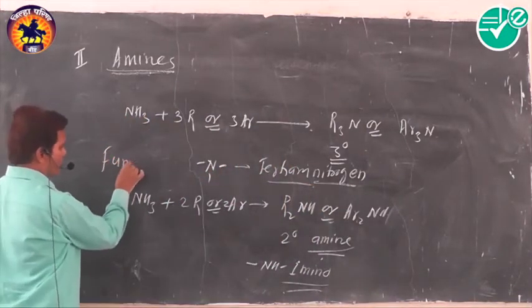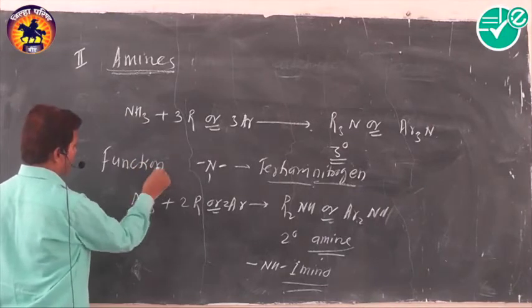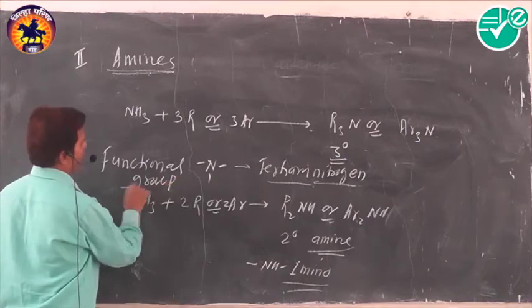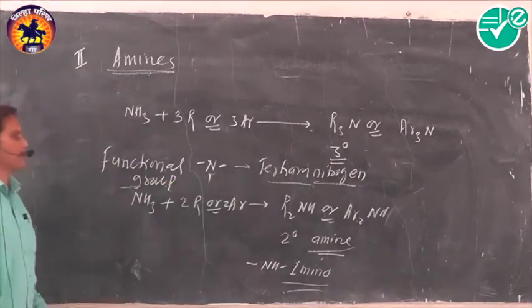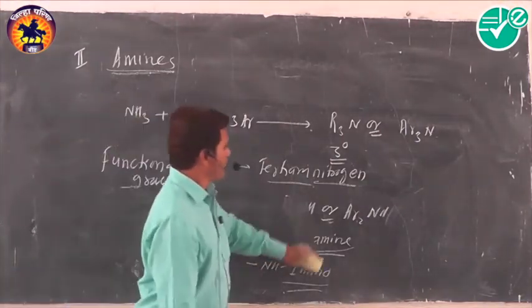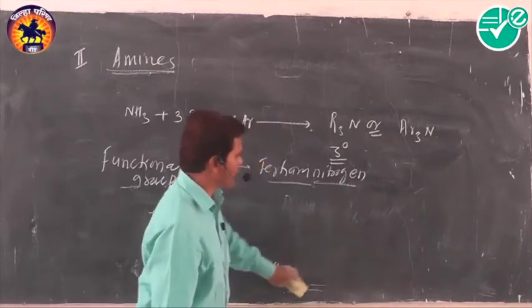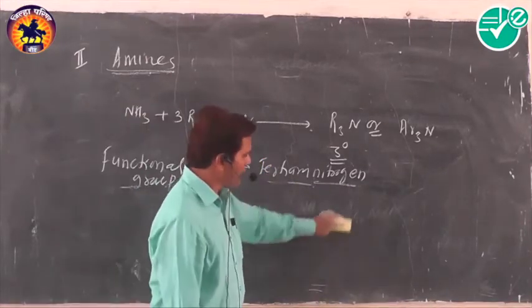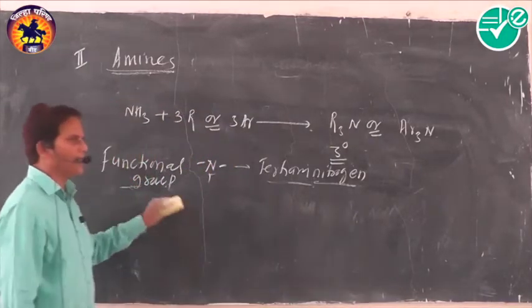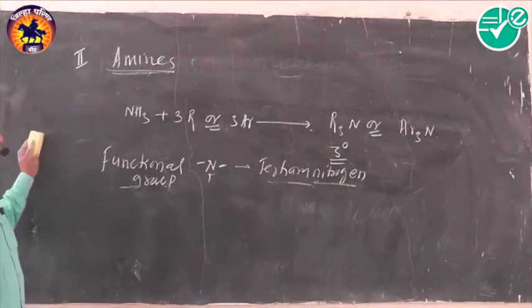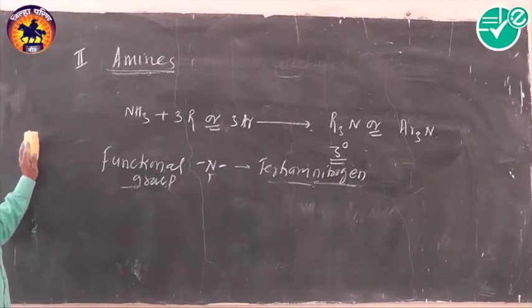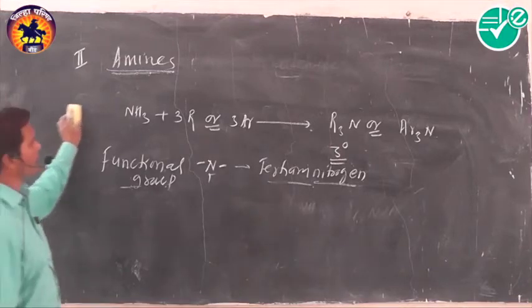What kind of functional group is present in primary amine? Amino group. In case of secondary amine, imino group, and in case of tertiary amine, that is tertiary nitrogen. Okay, this is the first way of classification. This classification is based on how many hydrogen atoms of ammonia are replaced by either alkyl or aryl group. When one hydrogen atom is substituted, we get primary. When the second hydrogen is substituted, secondary.